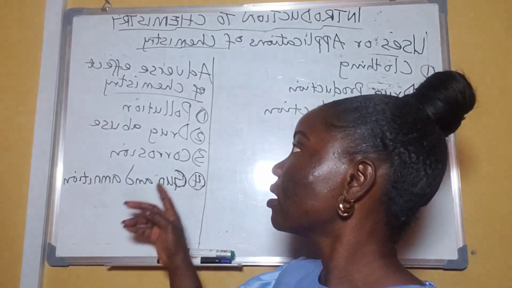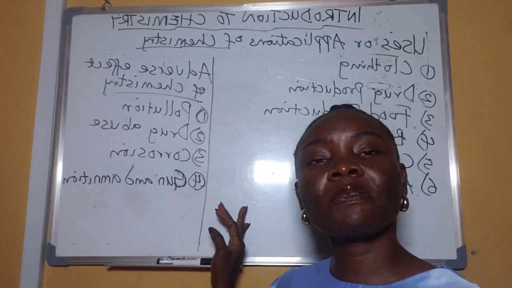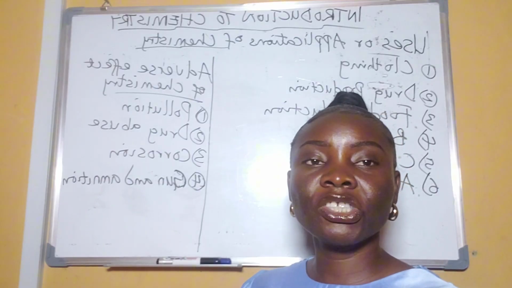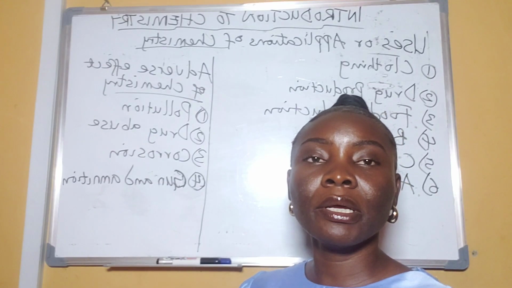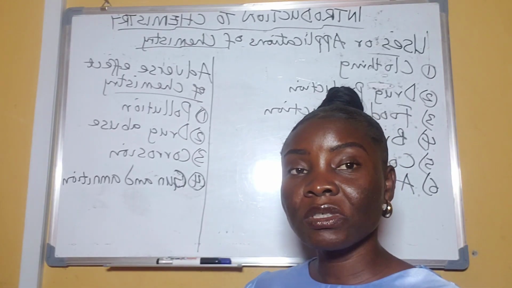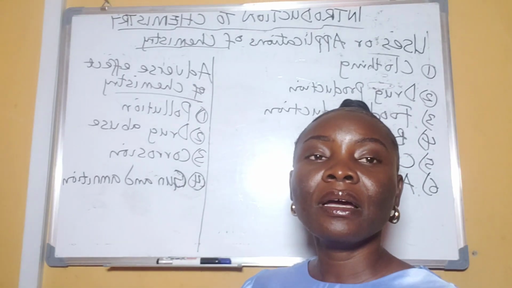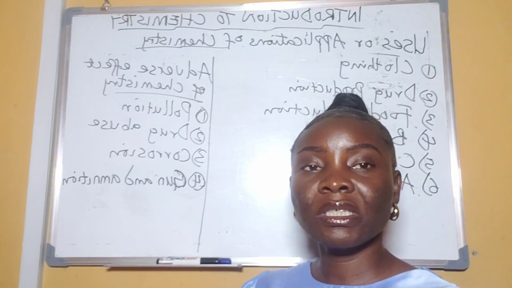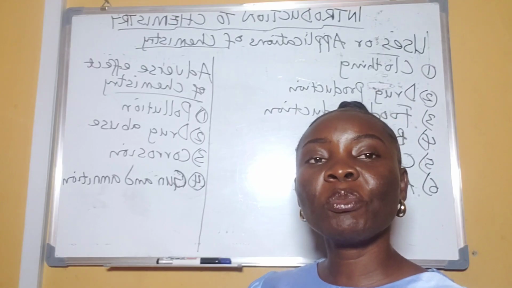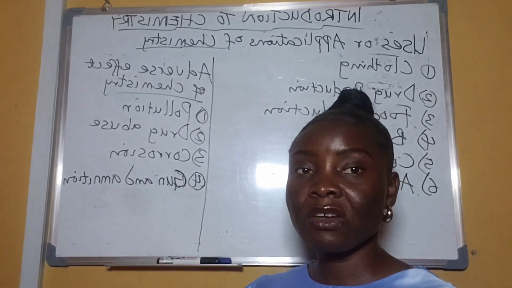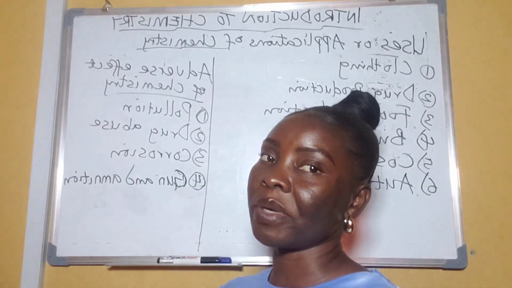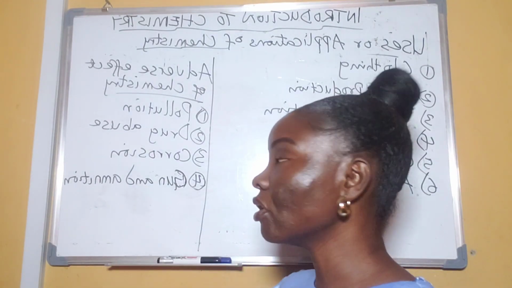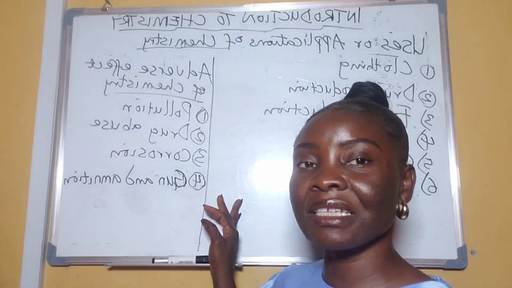So you see, pollution, even from the burning of petrol in our combustion engines. Let's talk about vehicles, cars, trucks, even the electric generators. When they burn, they emit carbon monoxide together with carbon dioxide, which is also dangerous to the environment. So all of these are pollution: solid pollutants, water pollutants, and the likes.